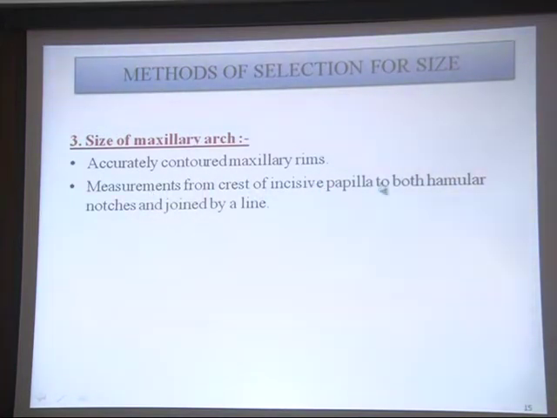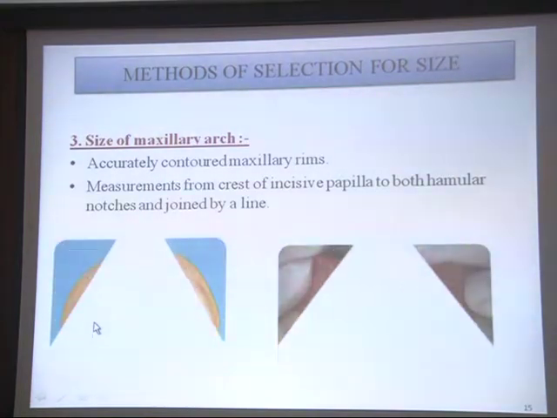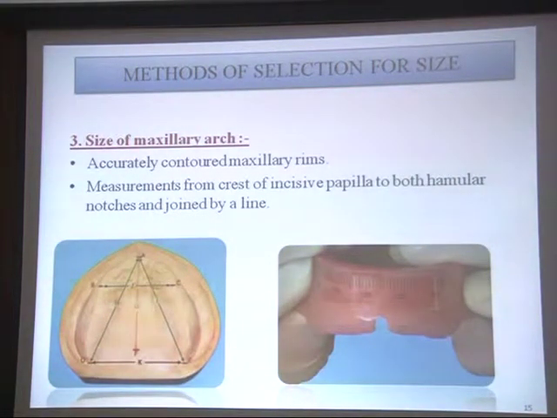Then the different procedure or step is there, guideline. Measurement from the crest of incisive papilla to both hamular notches joined by the line. This way you can do the measurements on the cast. It has been shown: this is the incisive papilla, these are the canine eminences and the hamular notches. If you draw the lines, it will be an equilateral triangle. From the center you can divide this into two equilateral triangles.